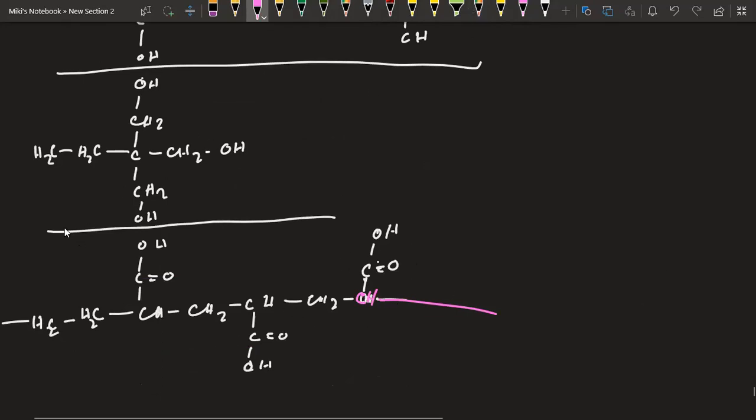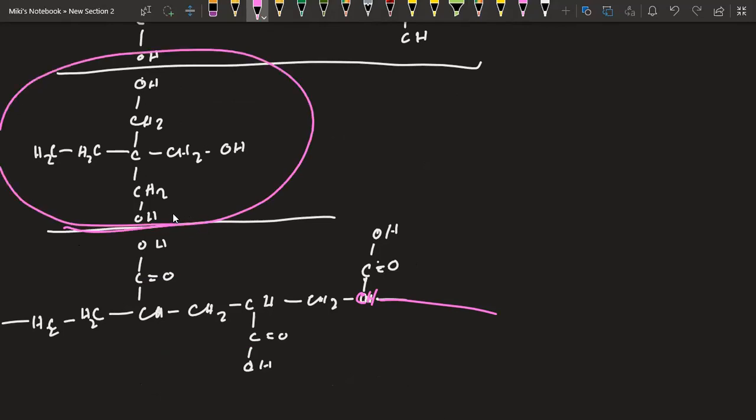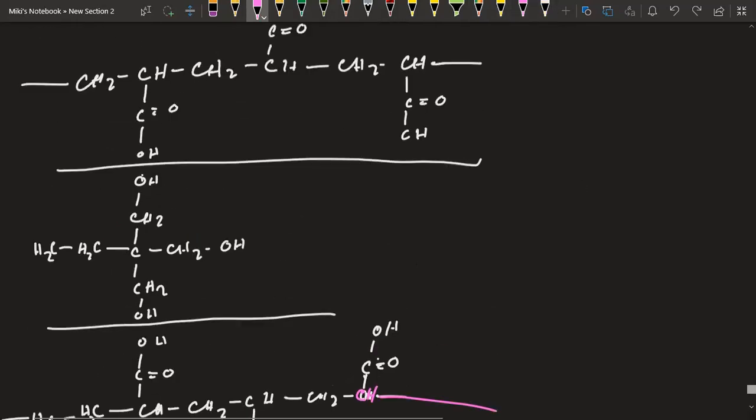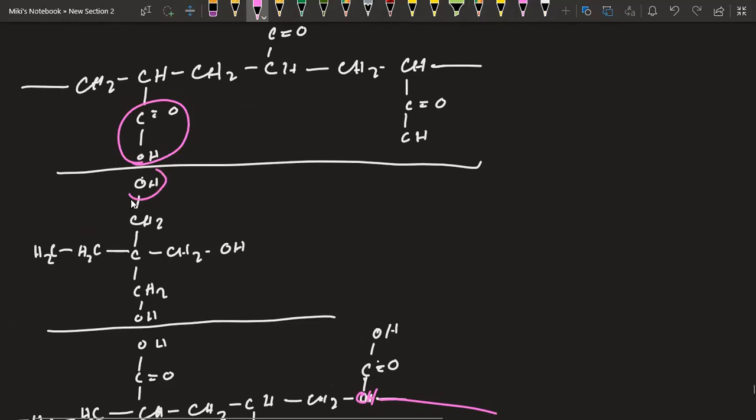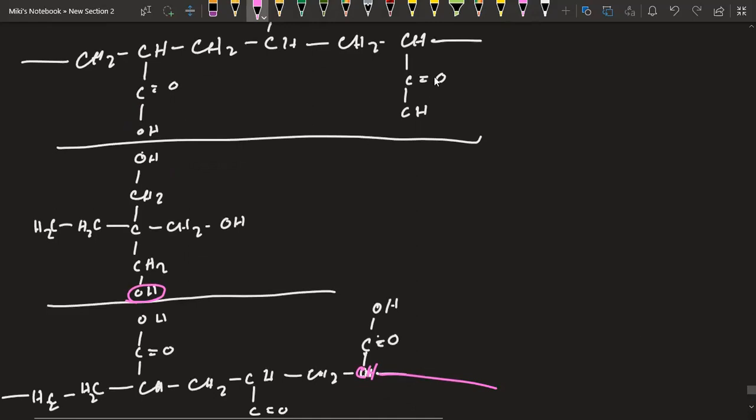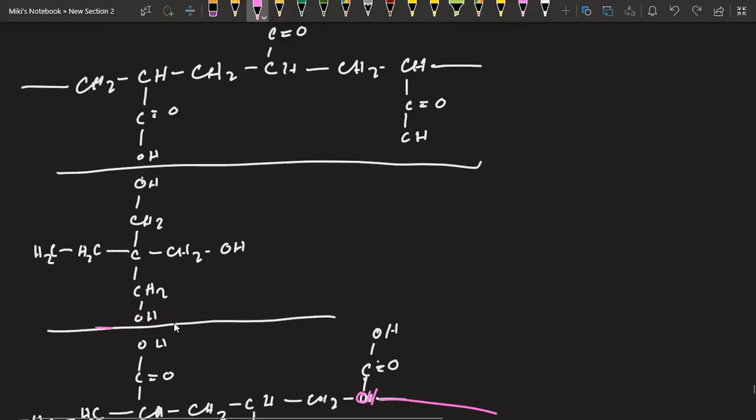These are 2 polymers. See, this middle portion is not forming any bond so far. How do I know? This is a carboxylic acid. This is an alcohol. They should have reacted to form an ester, but so far that didn't happen. This is also an alcohol. The bottom one is a carboxylic acid. So what is happening? See this part. This molecule itself is not a polymer. It's some substance, some molecule. This is going to link them together.